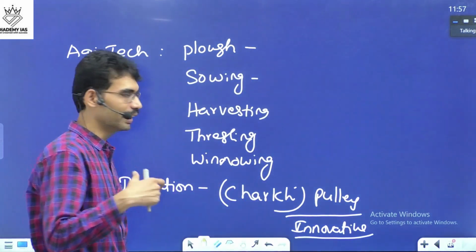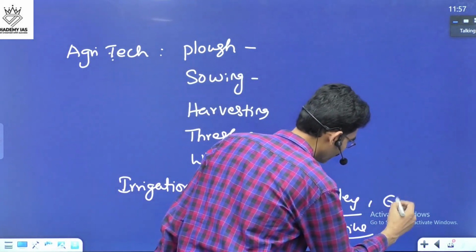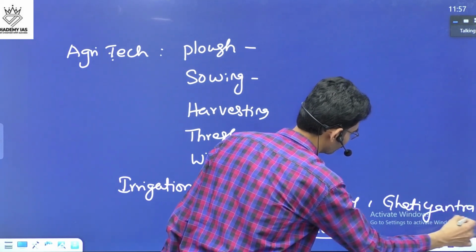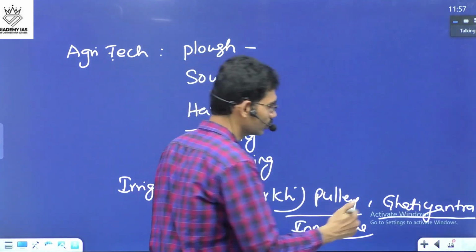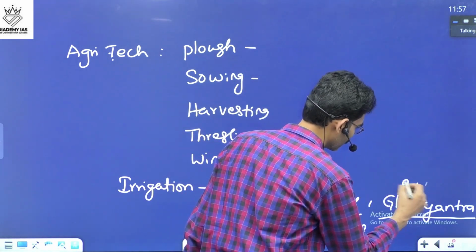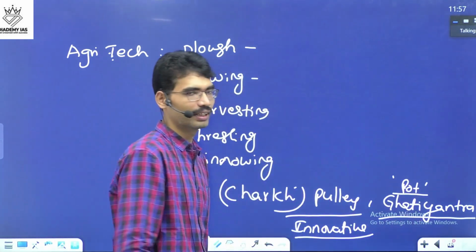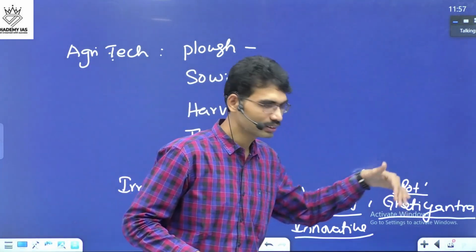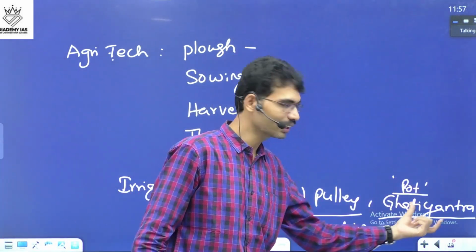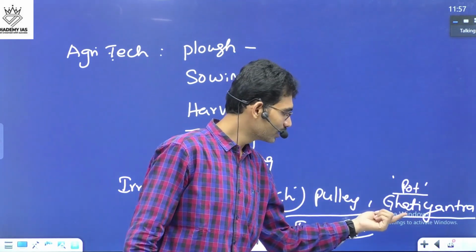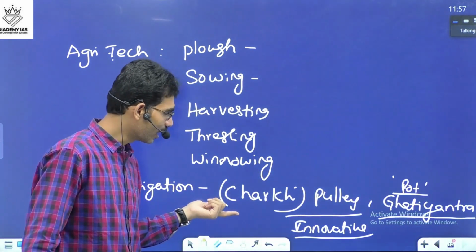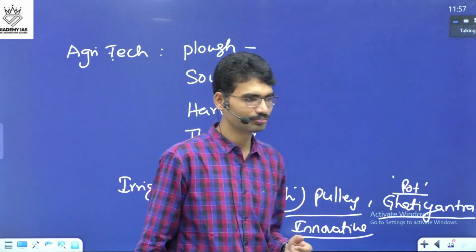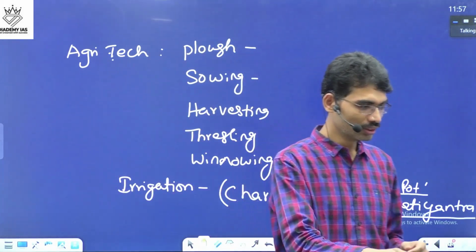In ancient time period, there was a concept called ghati yantra. Ghati yantra, they used to use the parts and they used to tie for a chain, and these parts were transported. That was called ghati yantra in ancient time period. During Delhi Sultanate time period, another equipment also came called pulley, that is charkhi. This is one.